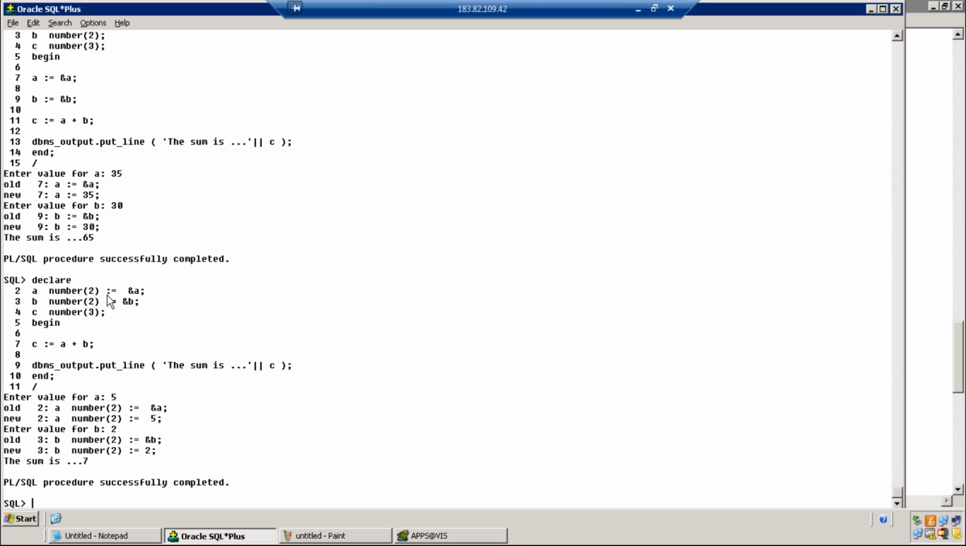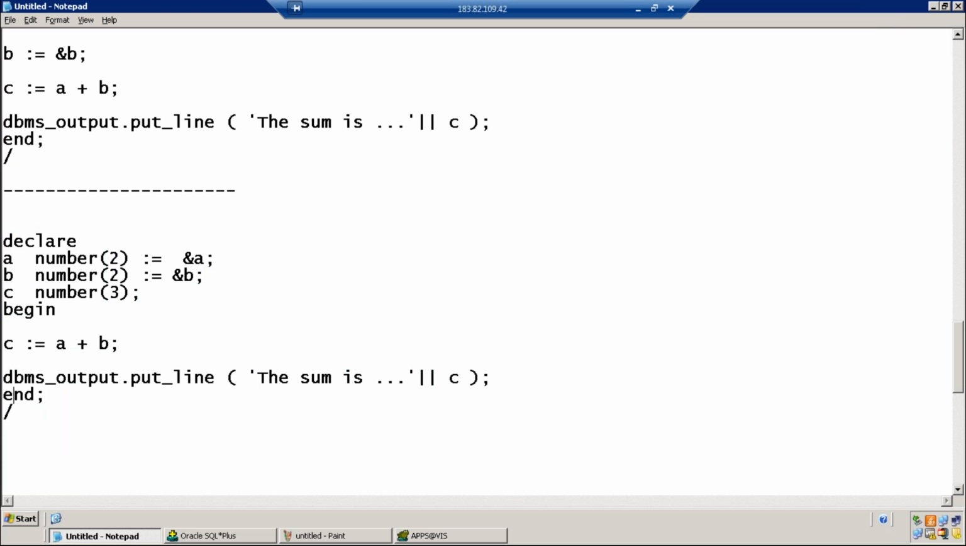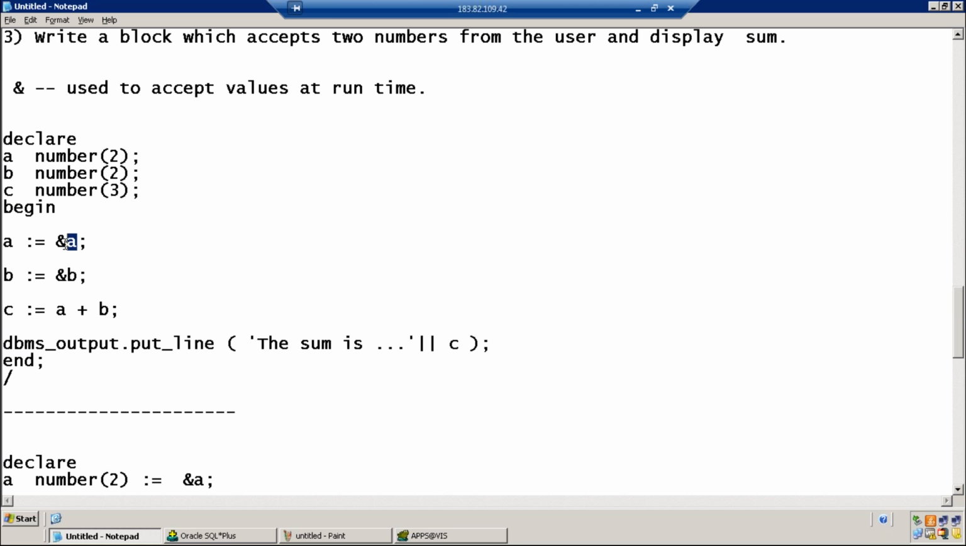Ampersand operator. You can also use it in the declare section also. Next. I'll make some changes in this previous one. A colon equal to ampersand